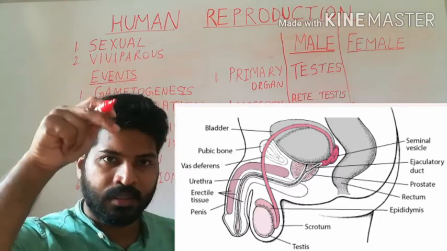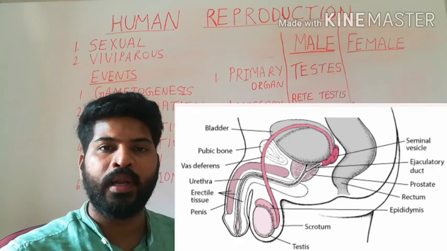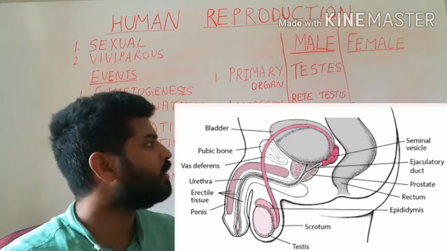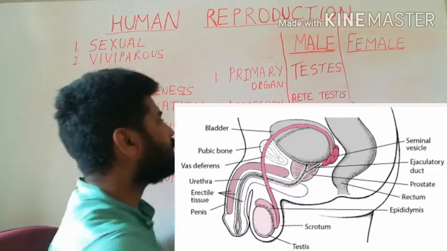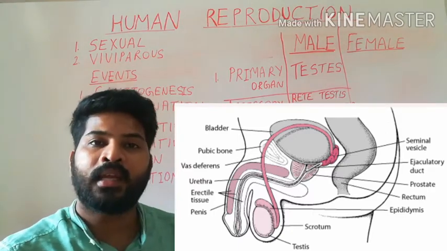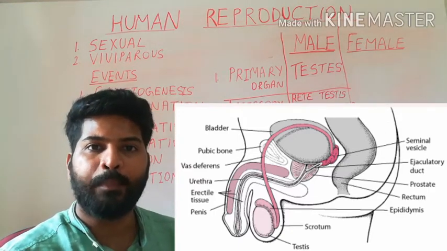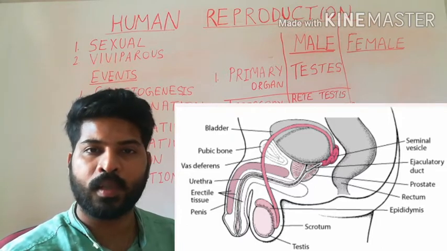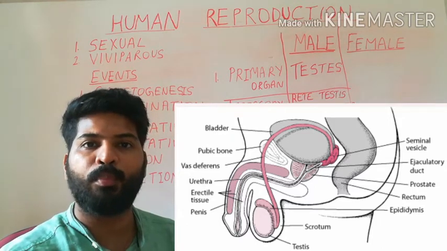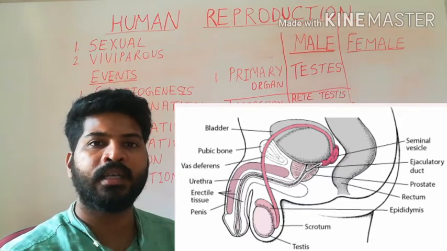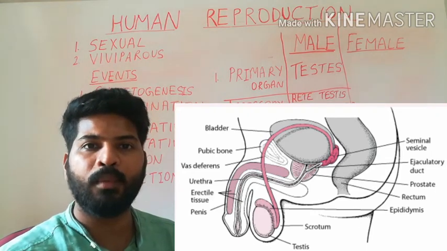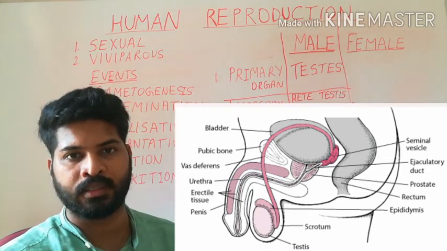As it travels down, it is joined by the accessory glands. The accessory glands are a pair of seminal vesicles, a single prostate gland and a small pair of bulbourethral glands.